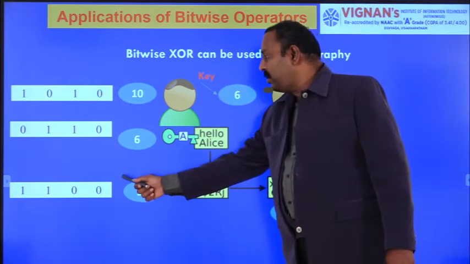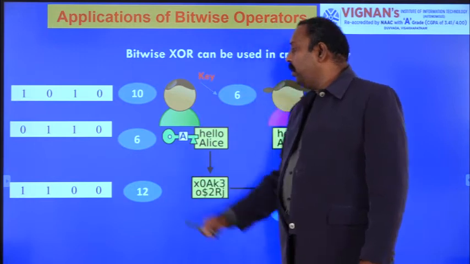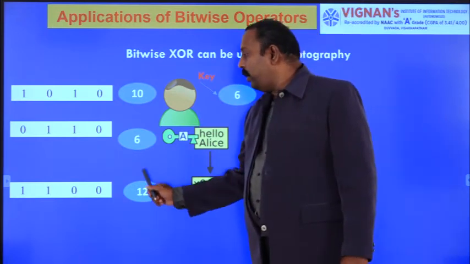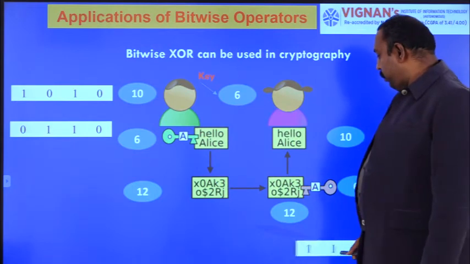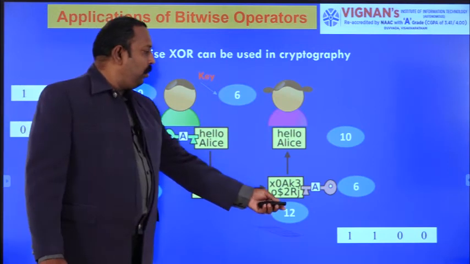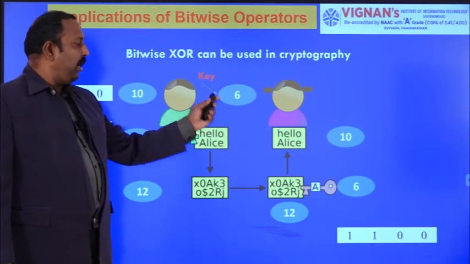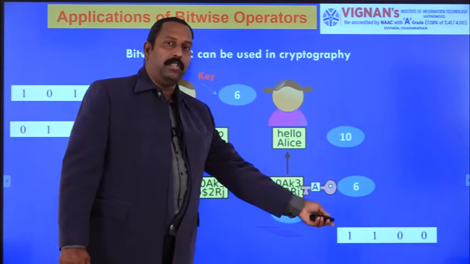What is the value here? Decimal value equal to 12. This value will be sent to Alice. When coming to here, the message is sent to Alice. And what will Alice do? She already knows the key value 6. Again, she will perform the operation with the key value 6 and whatever message she got.